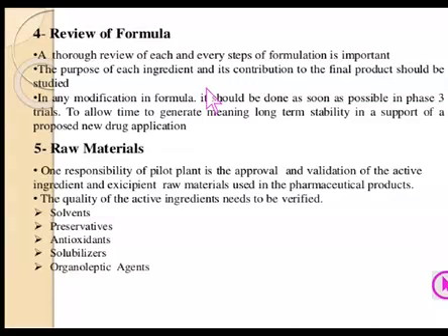The process of the formula must be thoroughly evaluated. So the examination of formula and the validation of process are very important things, the work on which is carried out in the pilot plant. Therefore, under this review of formula, the work in the pilot plant is supposed to be carried out.